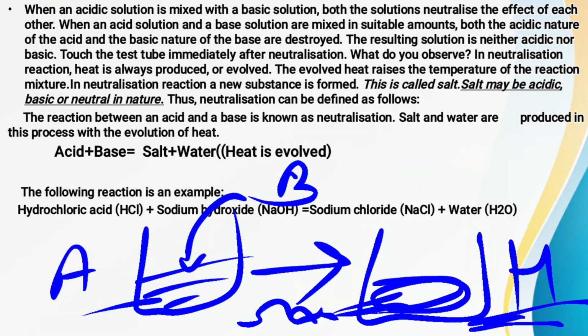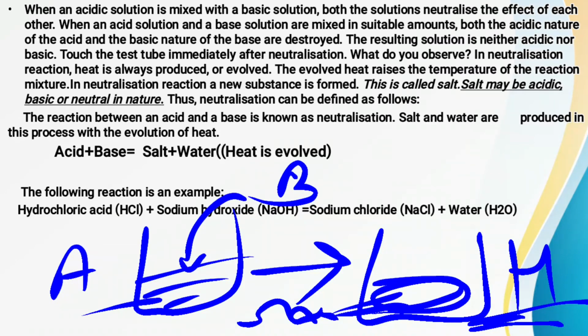Now when the heat is evolving, it automatically raises the temperature. As all of you know, whenever we heat any substance, if we boil water over the gas stove, it raises the temperature of that water. Similar is the case here also: when a new substance is formed, heat is also evolved, and it will raise the temperature of the reaction mixture.